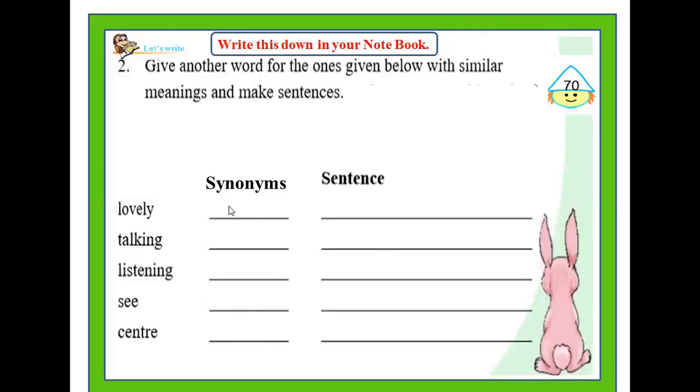Synonyms, as we all know, are words that have similar meaning. So once you have written down the synonyms, you will have to use these synonyms to frame your own sentences. And it should be written down in the space that is provided on the right-hand side. Okay, children? First, let me help you in finding the synonyms of these words, children. The first word that is given here is lovely. And we all know that the synonym of lovely is beautiful.